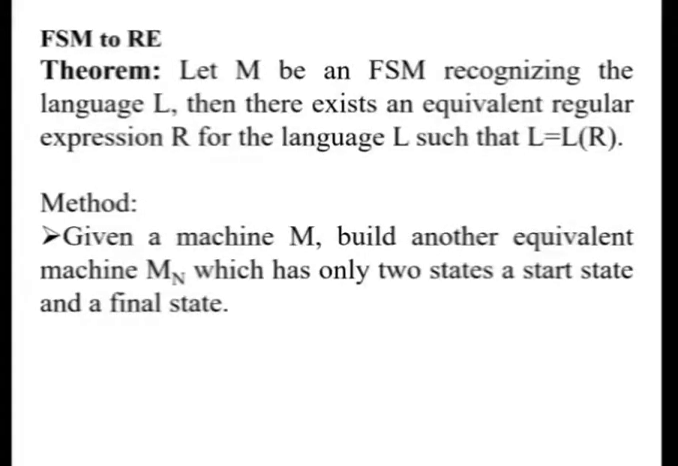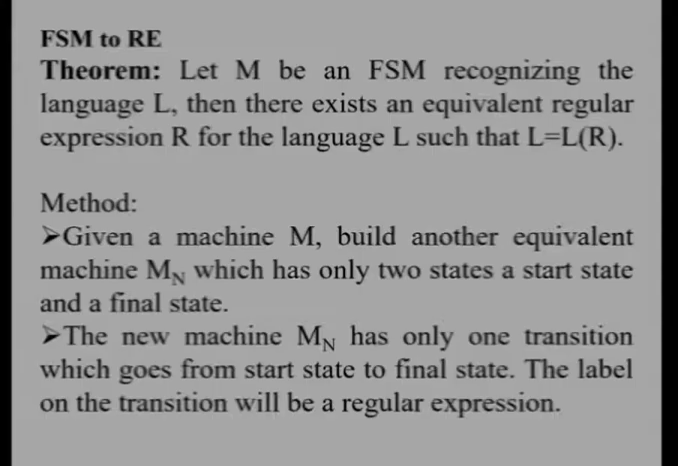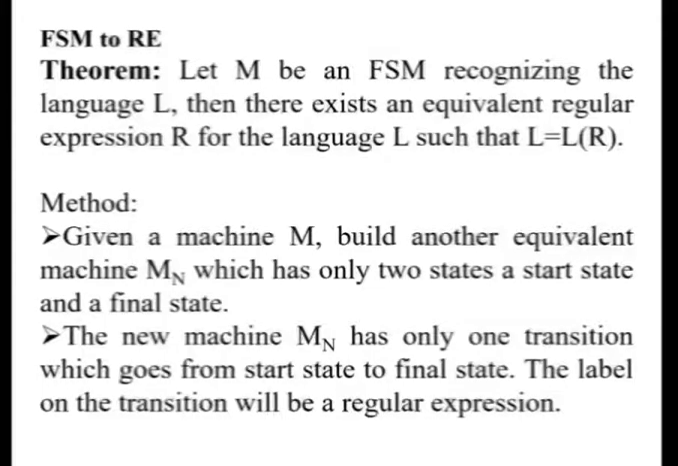The procedure to obtain a regular expression from an FSM is that we need to build an equivalent machine Mn for the given finite state machine M, which has only two states, a start state and a final state. Then the new machine Mn will have only one transition which goes from the start state to the final state. The label on the transition will be a regular expression. Now let us see how to construct an equivalent machine Mn from finite state machine M.